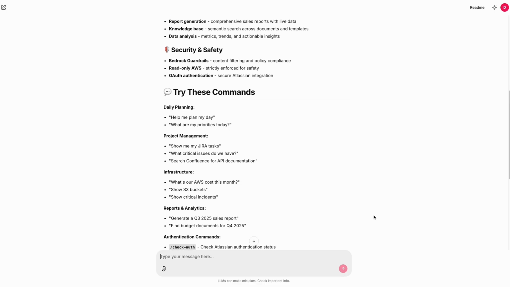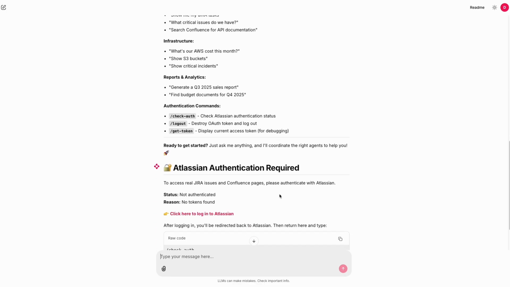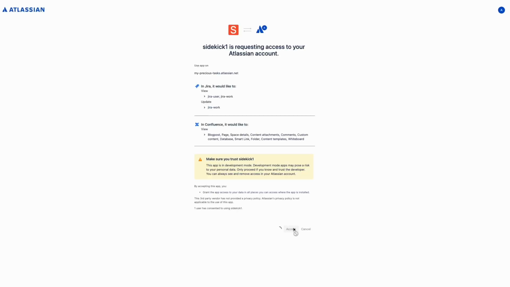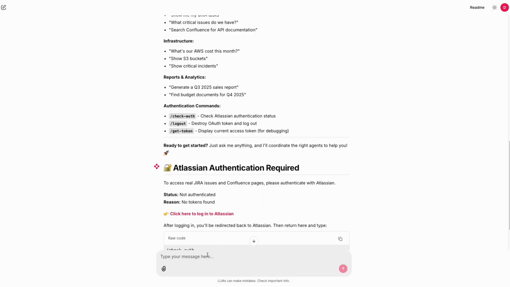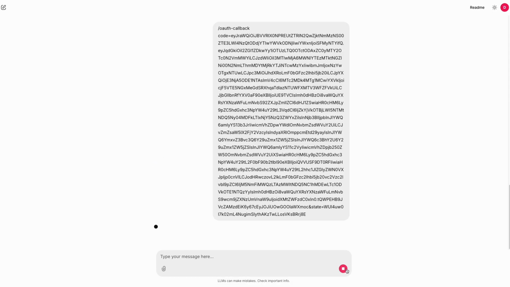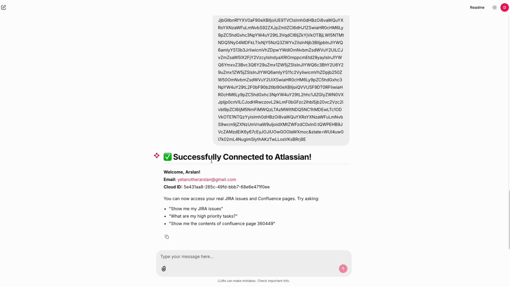in one conversation. Before we begin, we need to authenticate into Atlassian, which will give SideKick the ability to access your tasks in Jira and documentation in Confluence. In the next iteration, logging into different services will be part of the onboarding process. Now let's see it in action.